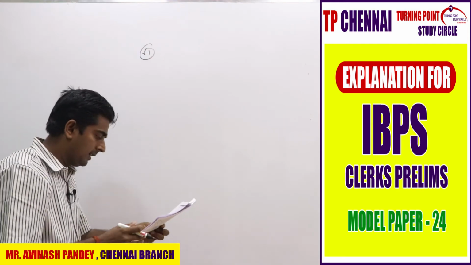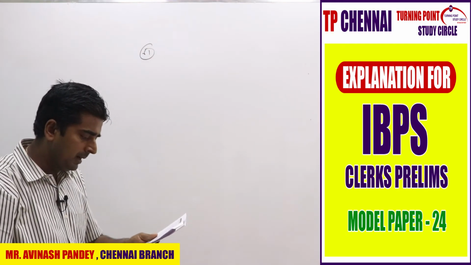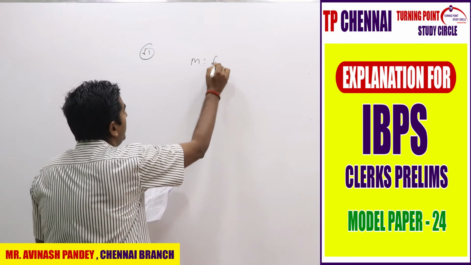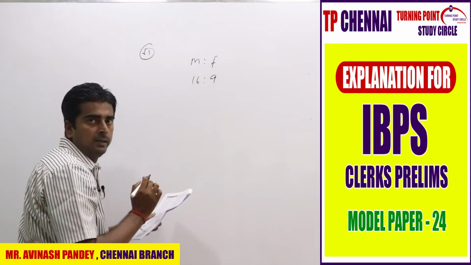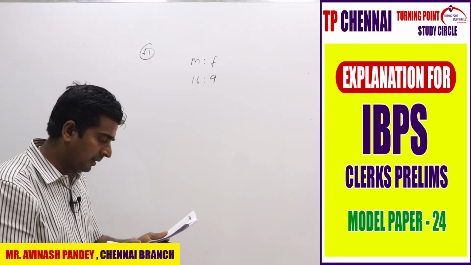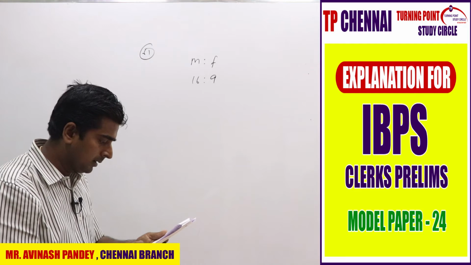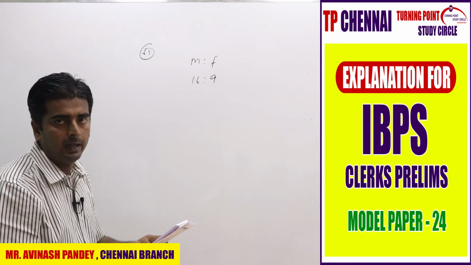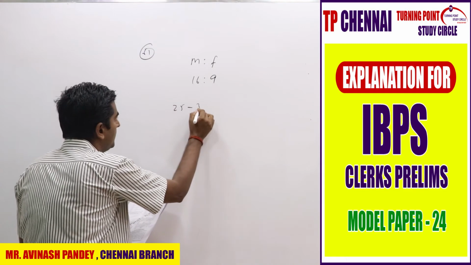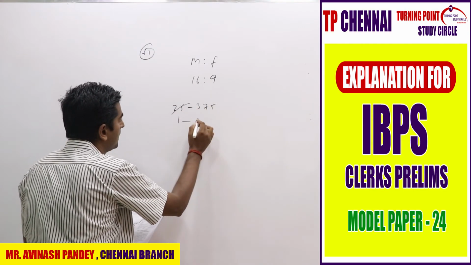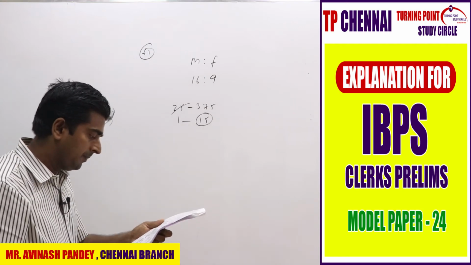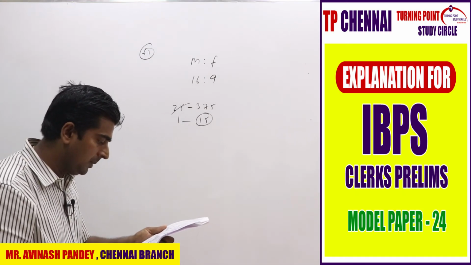So 61, what have they asked? The ratio of the number of male to female students in college Q in 2011. So male and female, what is the ratio they have given you? 16:9, of Q in 2011. When you see the table here, Q in 2011, what is the value? It's 375. When you see the table here, each gap is 25. So 25 parts is 375, so one part is how much? 15. 15 per part, right?